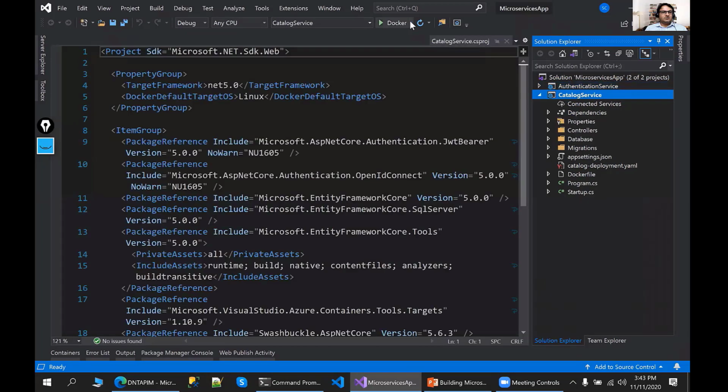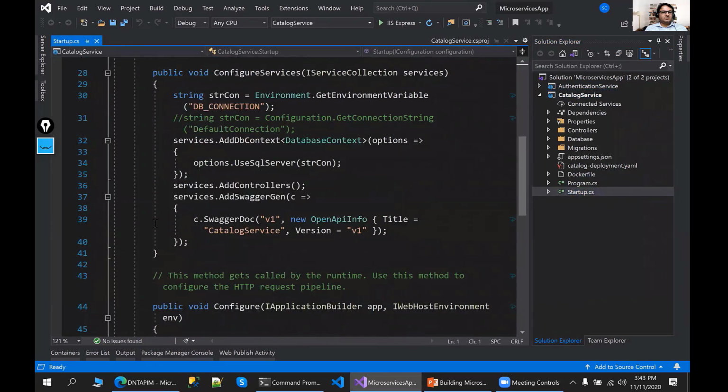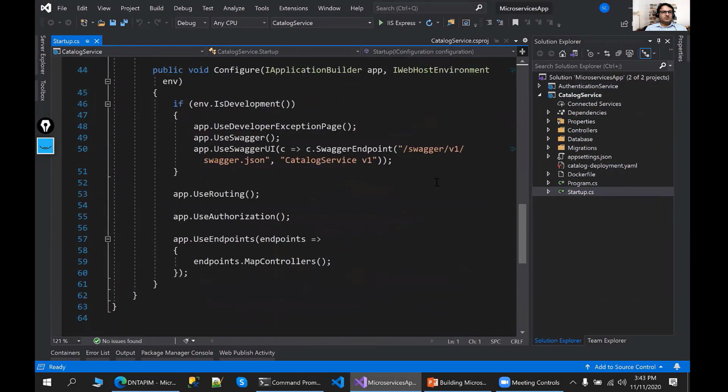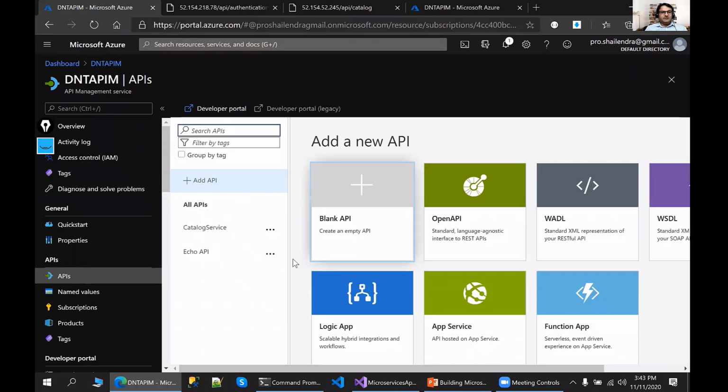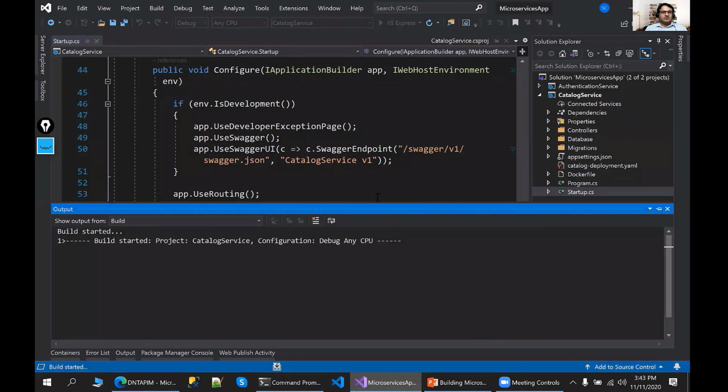So what I can do here, I can run it here in the local machine as an IIS Express. Because in the startup file, you will find out I can only generate this Swagger documentation locally. I cannot generate it on the production machine. So these are setting over there only applicable to the local environment. So this is the file it will generate for us locally, which I need to create the API into this Azure API management service. So let me run it so that you will have the understanding how it can be generated.